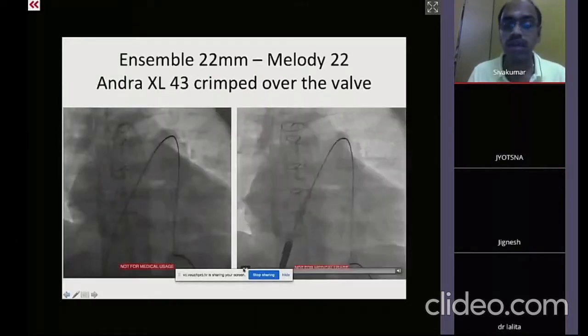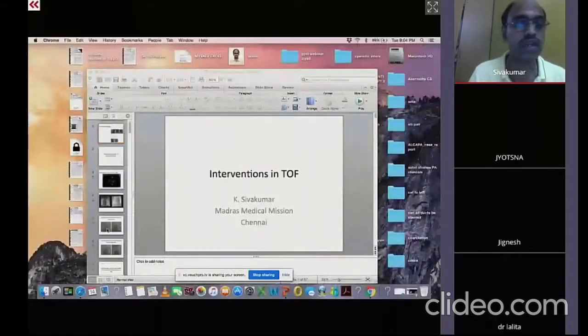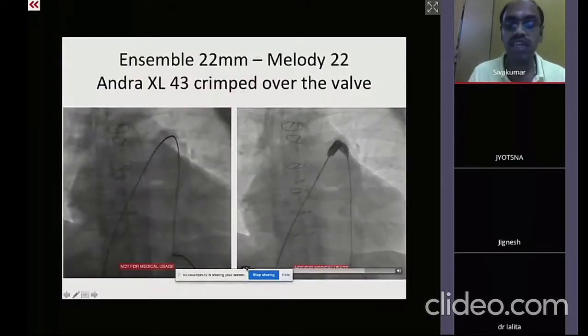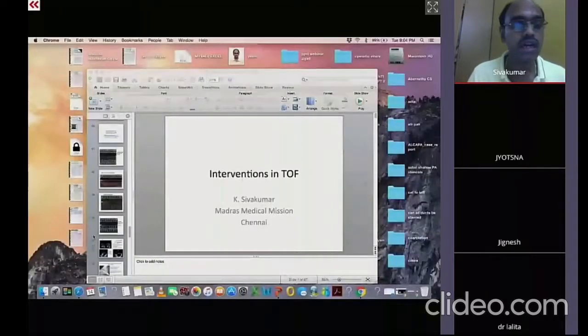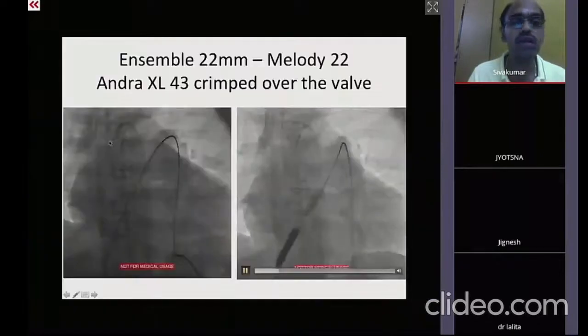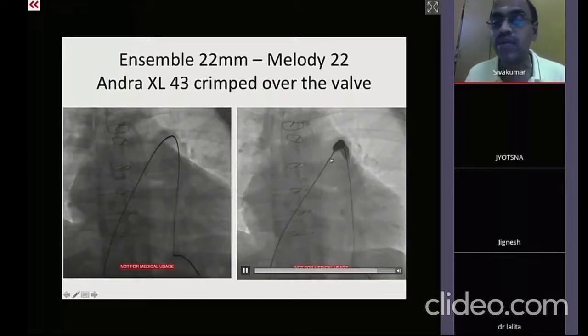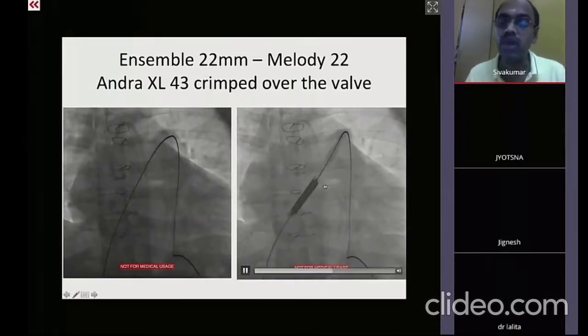So here you can appreciate. I'll freeze it. Sorry. Are you still seeing the picture? Yeah, we are able to. Now it is gone. Yeah, sorry. Okay, you can appreciate the surrounding stent. It is taken together. When I try to stop it, it immediately goes out.